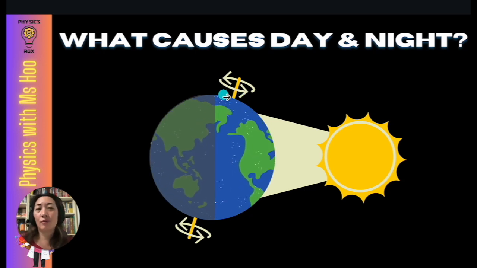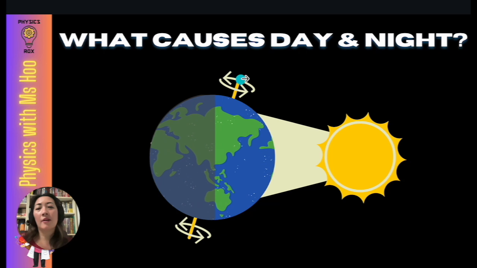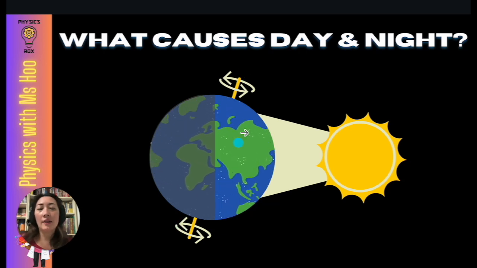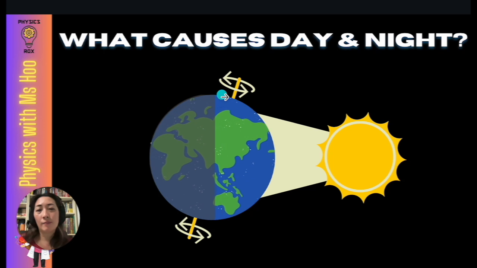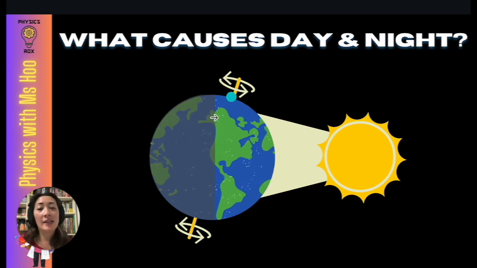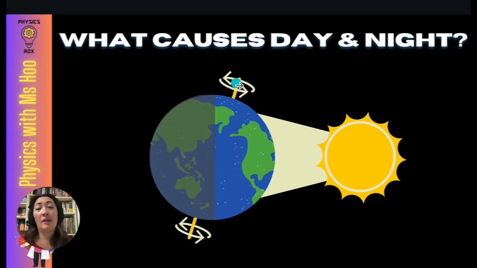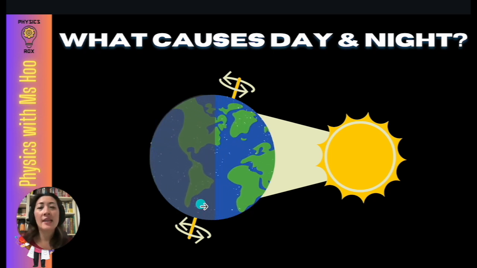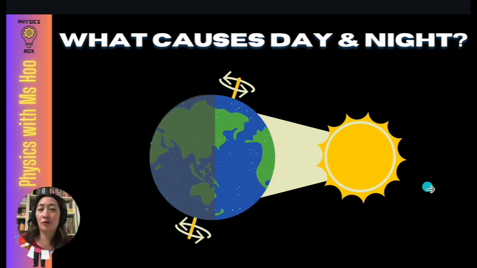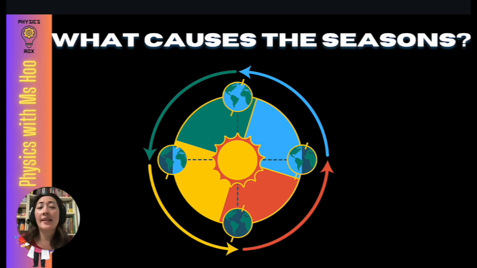Now, this is not true for the entire year because of the tilt depending on the position of the Earth relative to the Sun. You might find that this is true for a few months, and then sometime later, this may be swapped, where now this area may be in perpetual nighttime, and then this area is in perpetual daylight. So let's take a look at some situations that could cause this. And this is of course related to what causes the seasons.